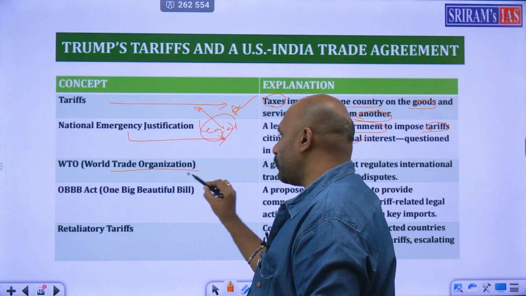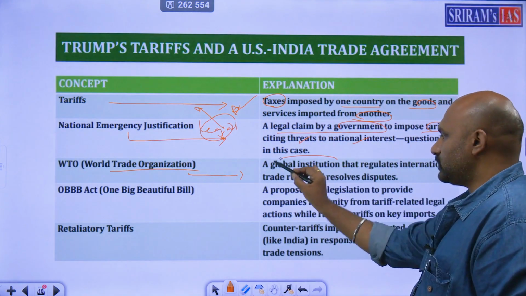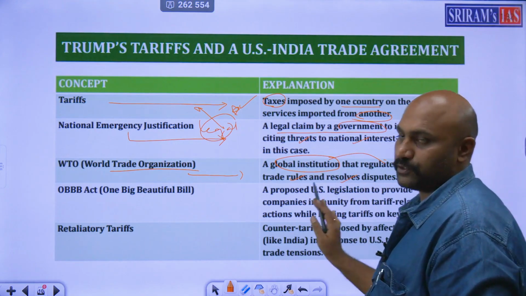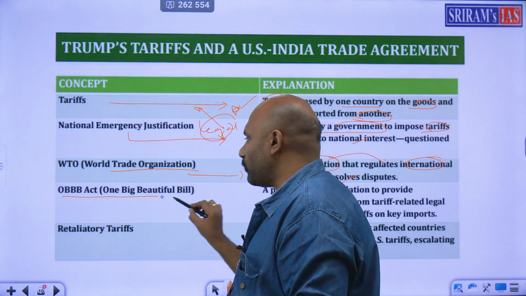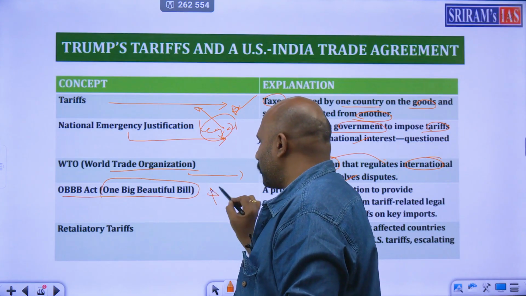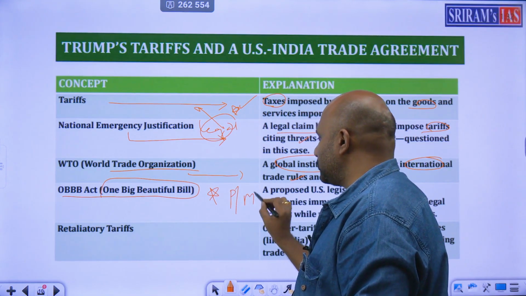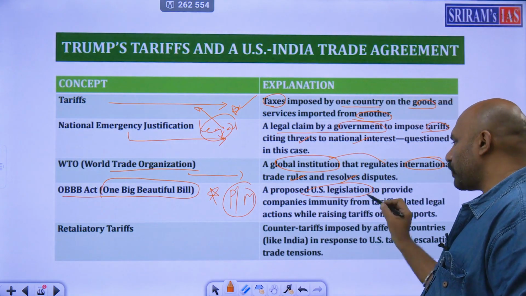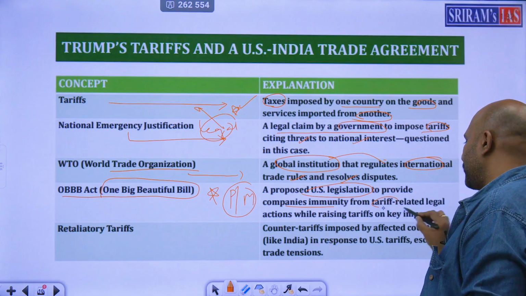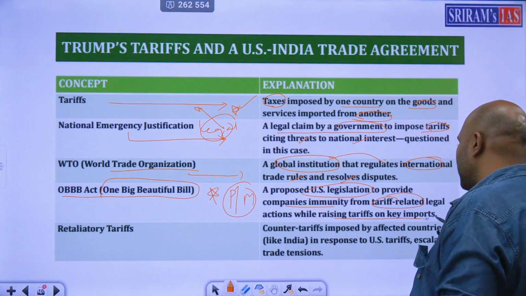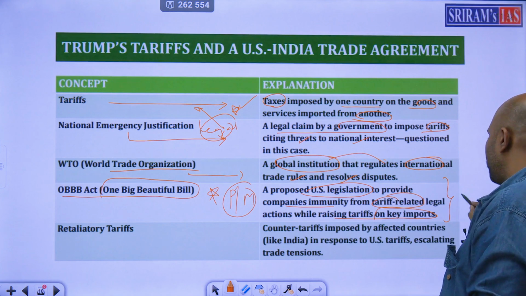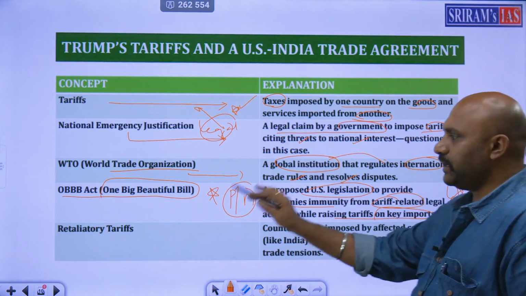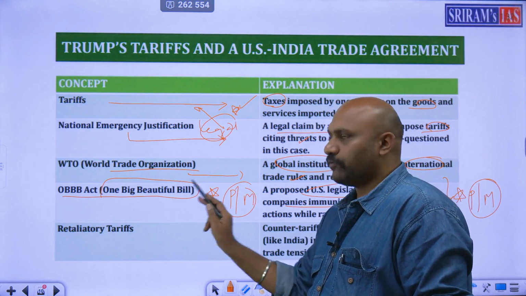Next, WTO, I hope all of you know, World Trade Organization. It's a global institution that regulates international trade rules and resolves disputes. Next, OBBB Act, One Big Beautiful Bill. Very important concept for your prelims as well as for your mains. What is this concept? It's a proposed US legislation to provide companies immunity from tariff-related legal actions while raising tariffs on key imports. So very, very important concept for your prelims as well as for your mains. So OBBB Act, One Big Beautiful Bill.